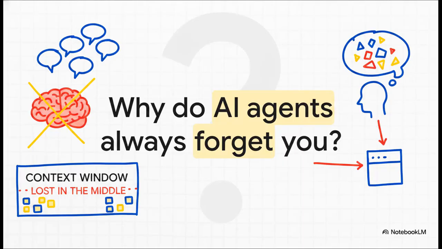Right off the bat, we have to tackle a universally frustrating problem: AI amnesia. You know the feeling. You start a new session and the bot greets you like a total stranger, completely forgetting everything you talked about yesterday. Now, underneath the hood, large language models have a fundamental constraint. Their context window is limited by what researchers call quadratic attention complexity. And even if you throw a massive context window at them, they suffer from the lost in the middle phenomenon, where they fail to use information that's buried deep in a long conversation. Sure, they can fake personalization for a single chat, but without a structured memory system, that illusion completely shatters the second you close the window.